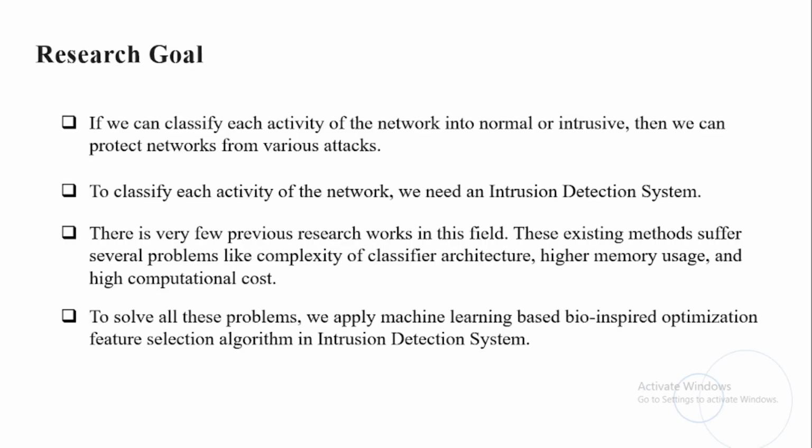Here you can see the research goal. If we can classify each activity of the network into normal or intrusive, then we can protect our network from attacks. To classify each activity of the network, we need an intrusion detection system. There is very little previous work in this field. These existing methods suffer from several problems like complexity of classifier architecture, higher memory use, and so on. To solve all these problems, we try to apply machine learning based bio-inspired optimization feature selection algorithms in intrusion detection systems.